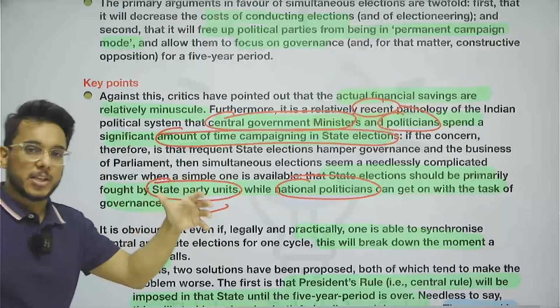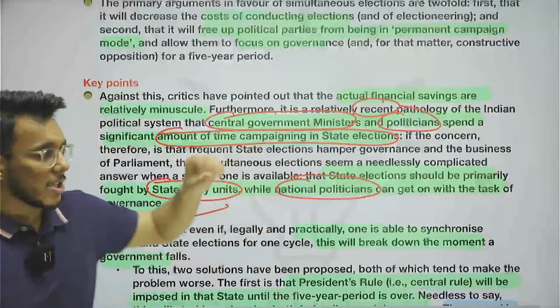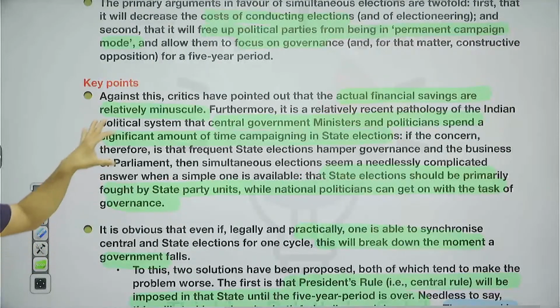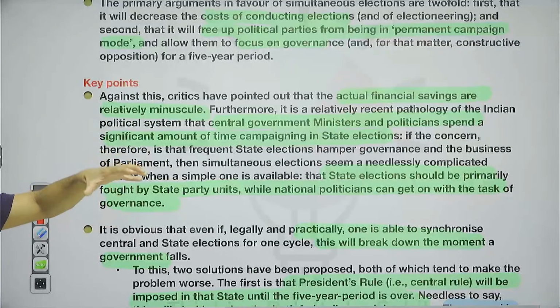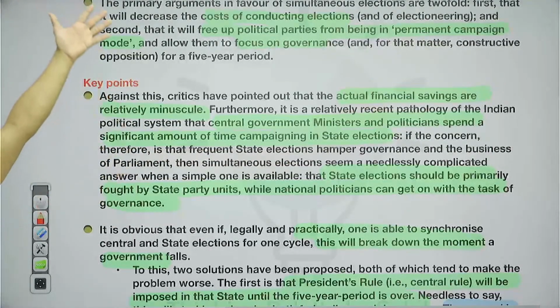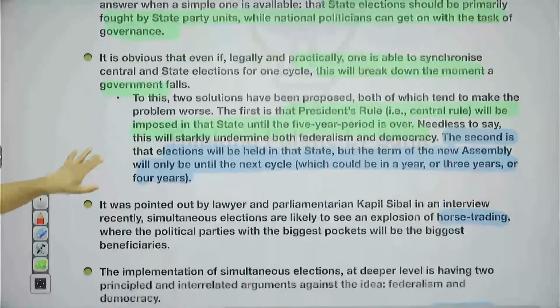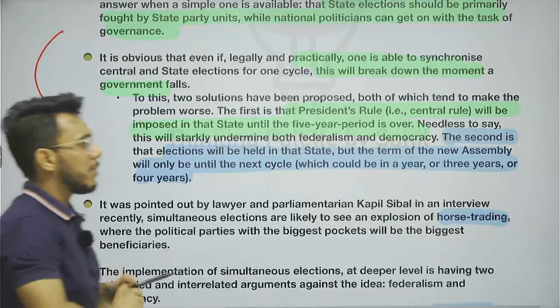Fine. For example, BJP will have a state party unit in every state. So state party units should participate in elections. Why are national leaders getting involved in state assembly elections? They should not get involved. So the point is that if elections are, let's say, in Karnataka, only the Karnataka state party units should be involved. Why does the government at Delhi have to get involved there? Then further it has been said, guys, that even if we want to implement it, it is going to be a very big problem.